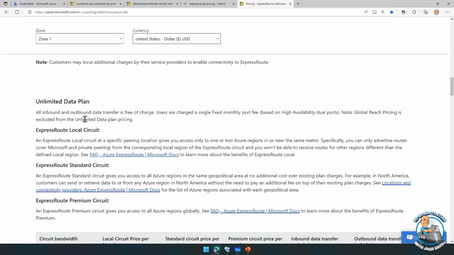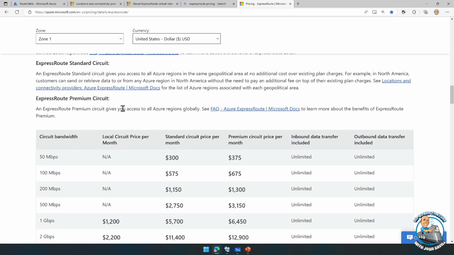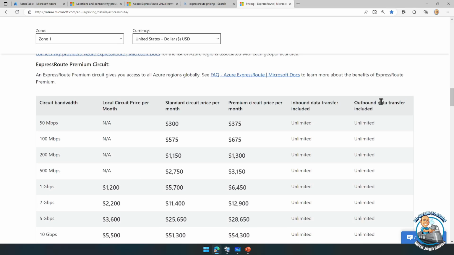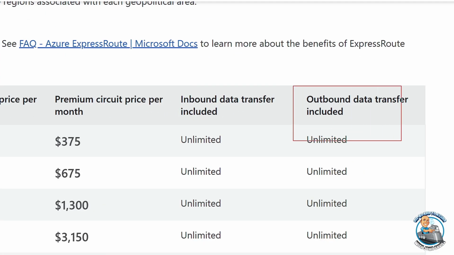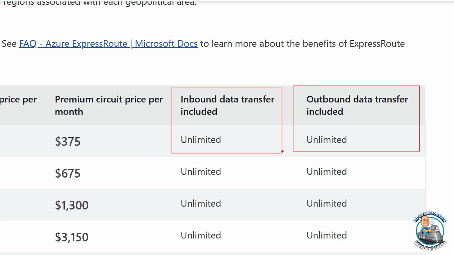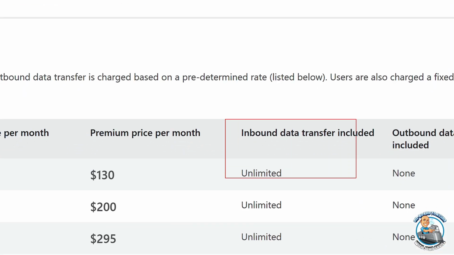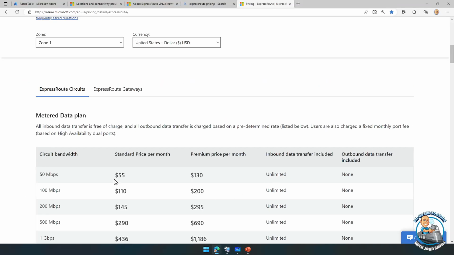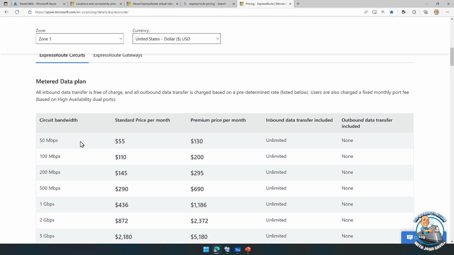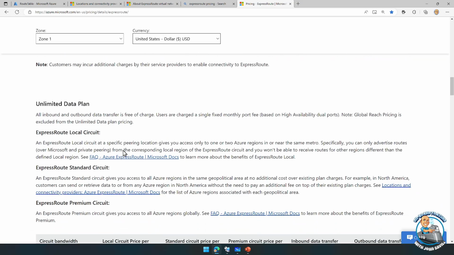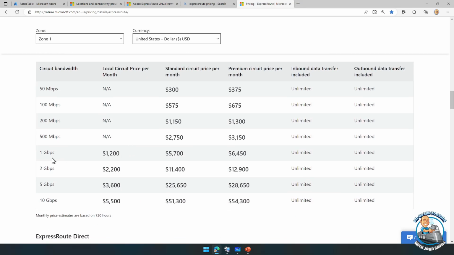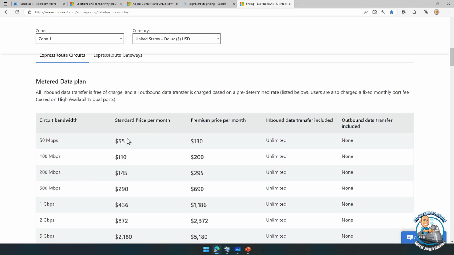Or there's an unlimited data plan where it's unlimited outbound. Inbound is always unlimited, even on the metered one. I don't pay for the inbound. But notice the pricing. 50 megabits per second was $55. For the unmetered, that doesn't even exist. So 1 gigabit per second, standard, is $300. So $300 instead of $55, because it's not going to bill me for the egress.